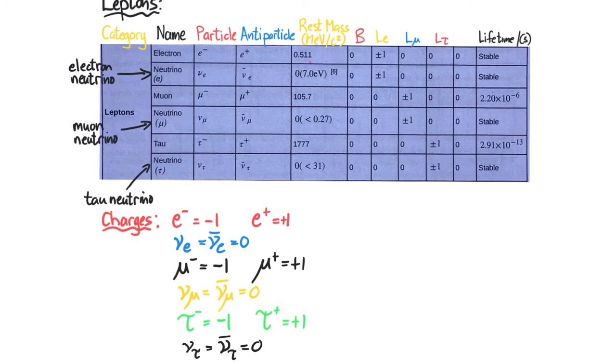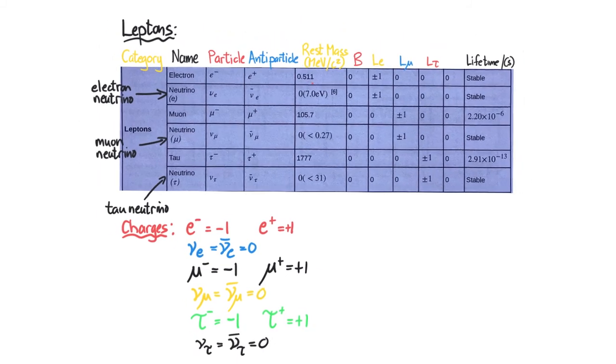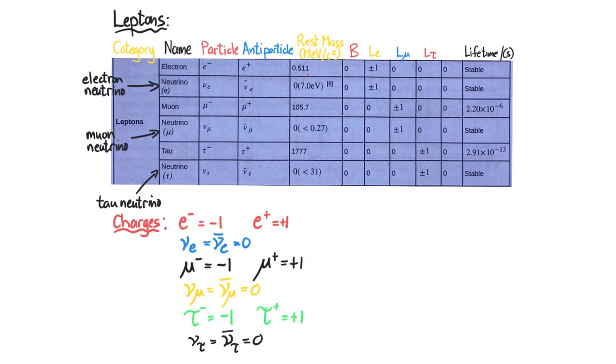So looking at this table, we've now got a nice summary. We can see the baryon number, which is 0. But then we've got the electron lepton numbers, the muon lepton numbers, and the tau lepton numbers.